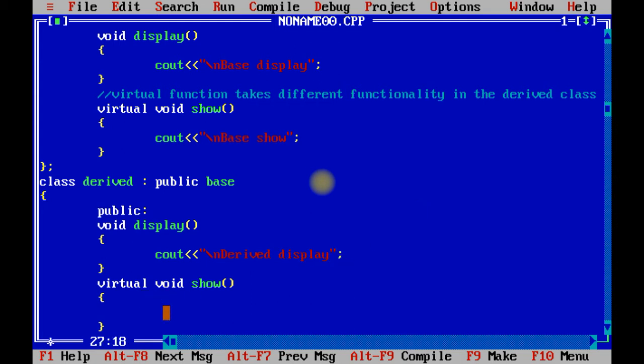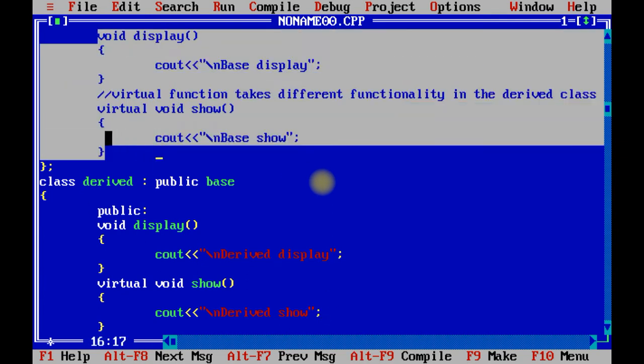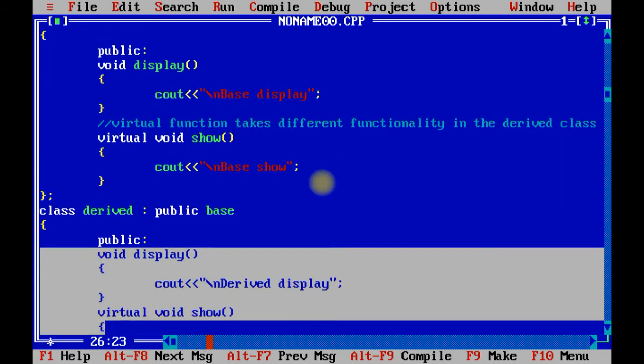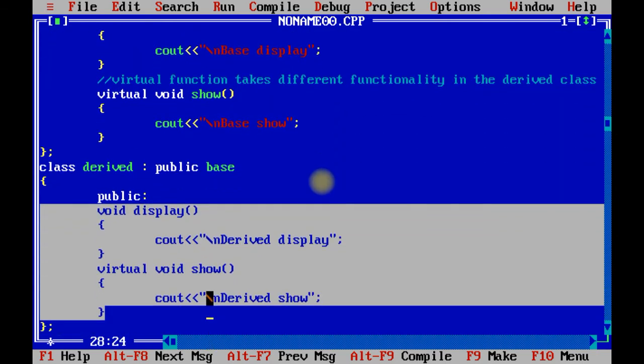Similarly over here cout, derived show. So both of these are the functions which we have declared in the base class. Similarly, the same functions I have declared in the derived class.